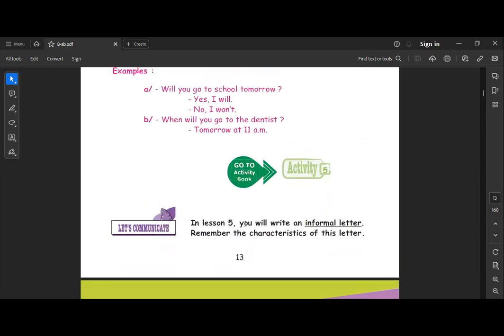So in lesson 5 you will write an informal letter. Remember the characteristics of this letter. You have your activity book as usual. Activity 5: you are going to write an informal letter. Let me remind you about the informal letter. So you have two parts, the sender and the receiver. The sender is you, and I write my name at the end, not at the top. The receiver is the person who receives it, so I write his or her name at the beginning of the letter.